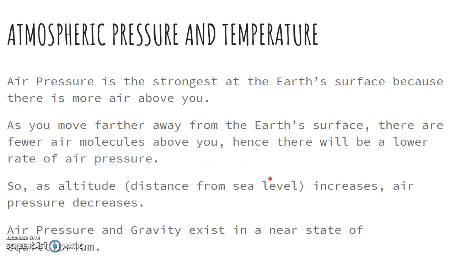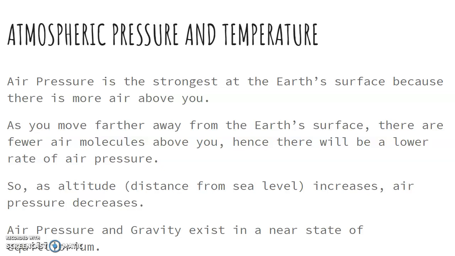Like we've already talked about, air pressure is the strongest at the Earth's surface because there is more air above you. When there's more pressure coming from above, and there are a lot of particles at the bottom as well, the pressure will be strongest at the Earth's surface. As you move away from the Earth's surface, there'll be fewer and fewer air molecules above you, because of which there will be lower air pressure.